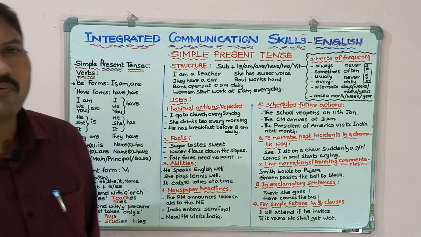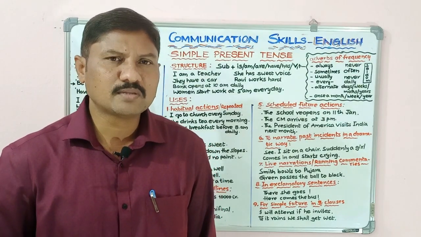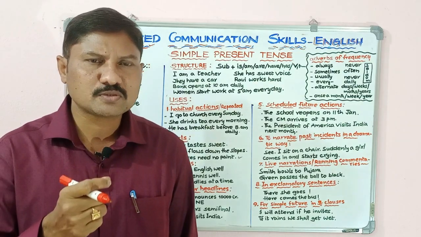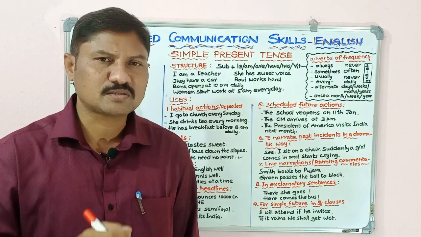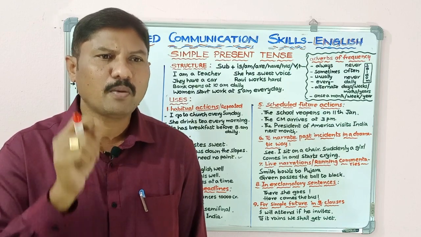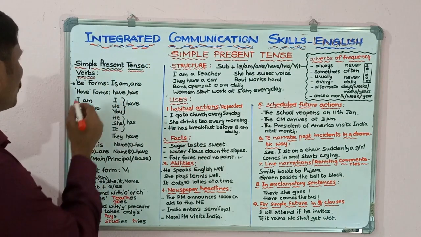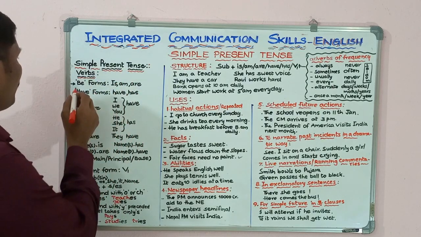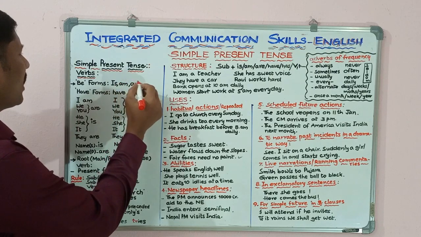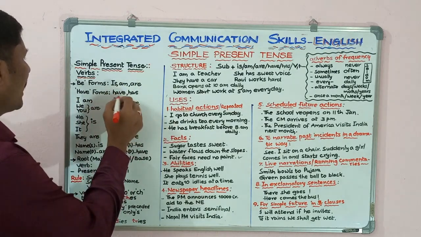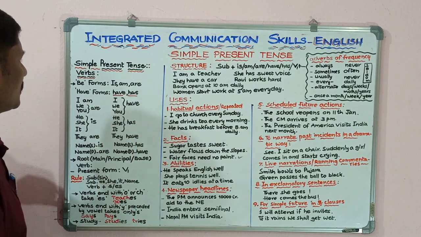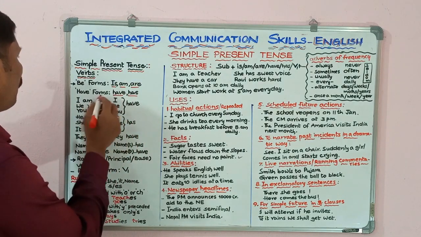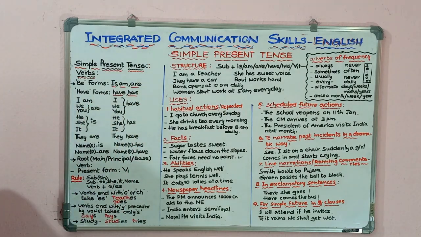What are the verbs we see in the simple present tense sentences? What type of verbs can we see in the sentences pertaining to this simple present tense? You can find be forms like is, am, are, and have forms, have and has.